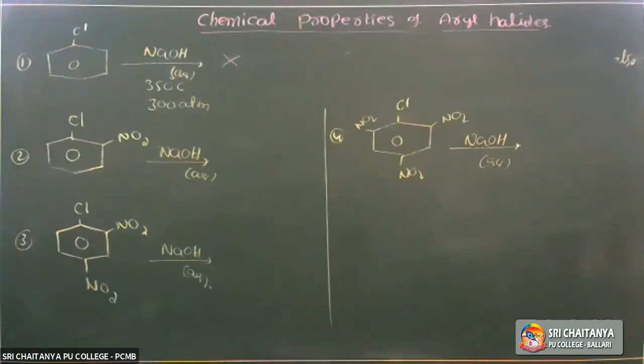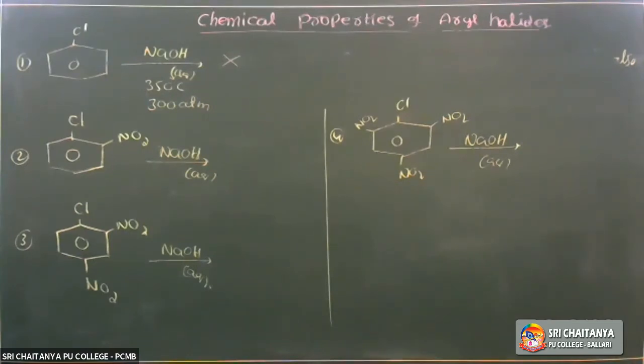If one nitro group is substituted, nearly 160 degrees centigrade temperature is enough, because as the number of electron withdrawing groups increases, reactivity increases.